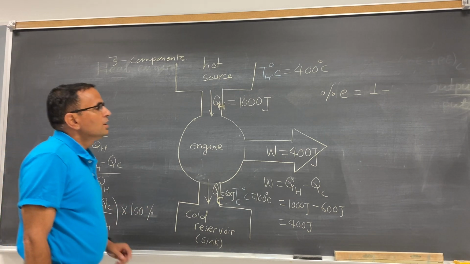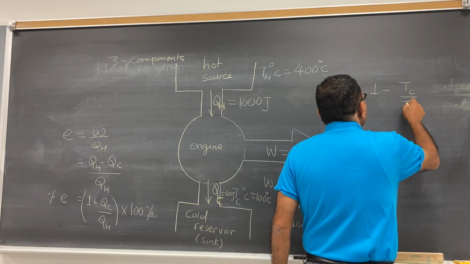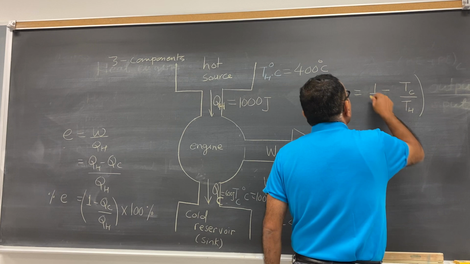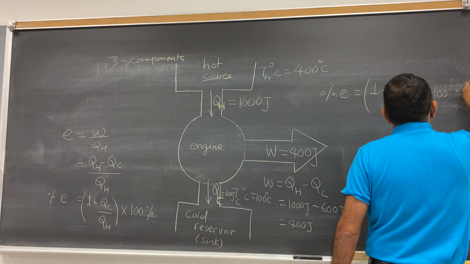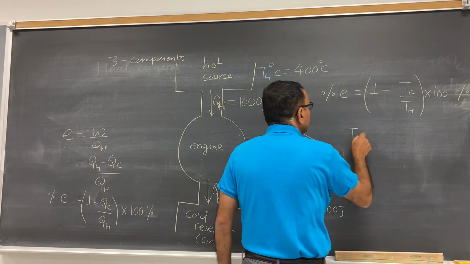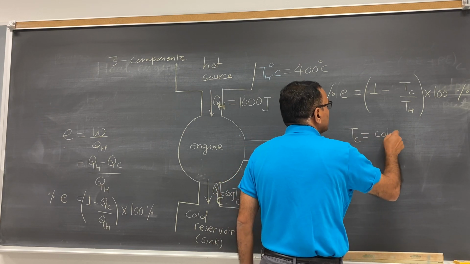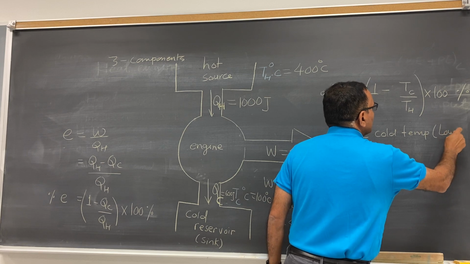So you can write 1 minus T_C divided by T_H. And if you want the percentage, you have to multiply this by 100. So what is T_C? T_C is the cold temperature, or you can say low temperature.